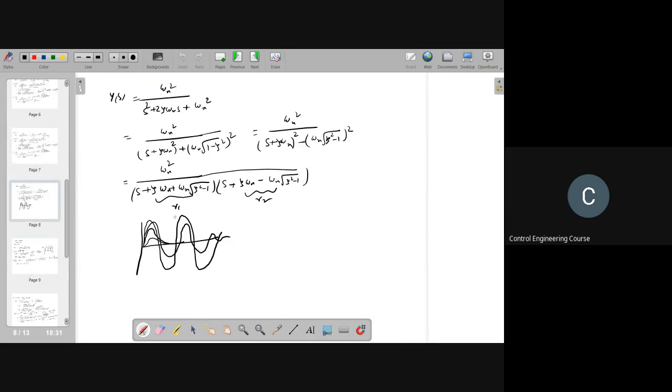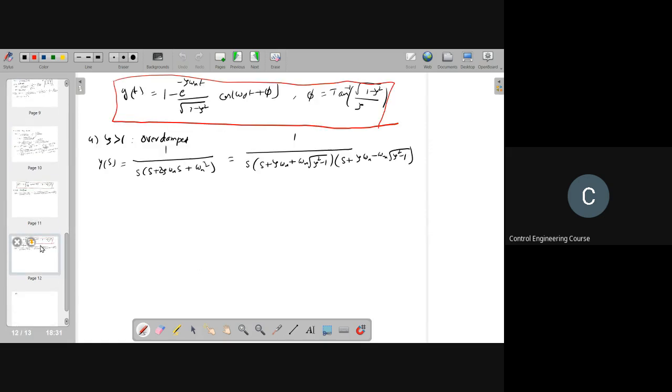I'm writing this equation here. Now we can do the partial fractions again.